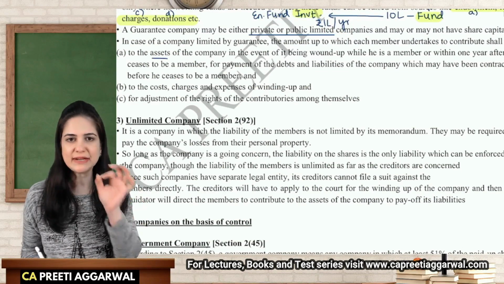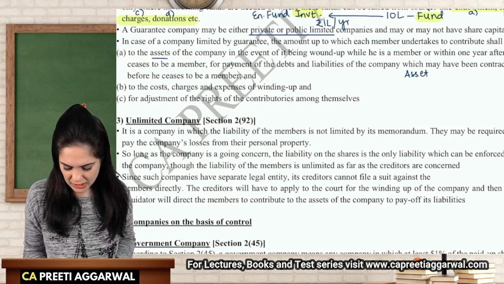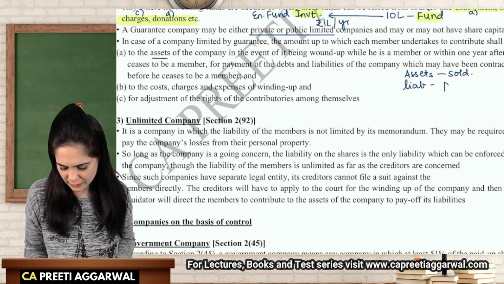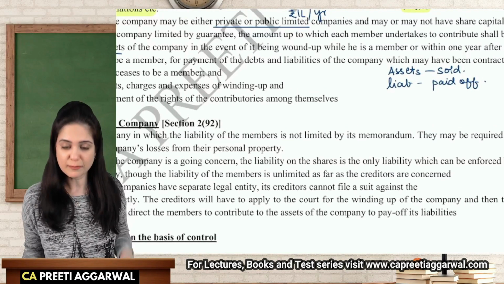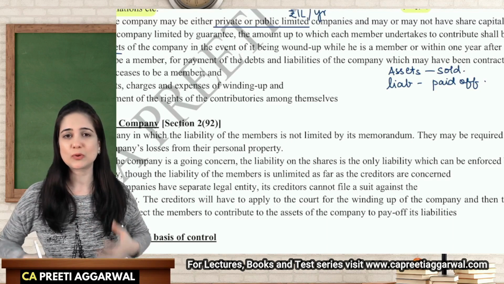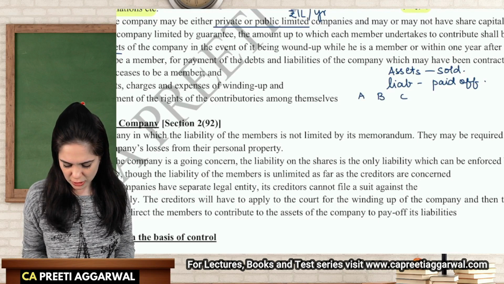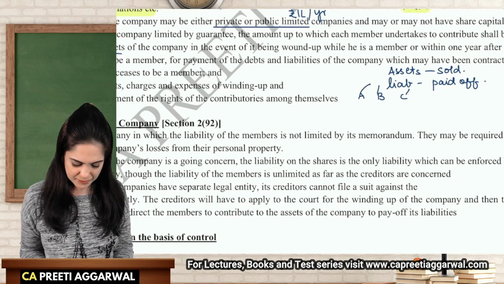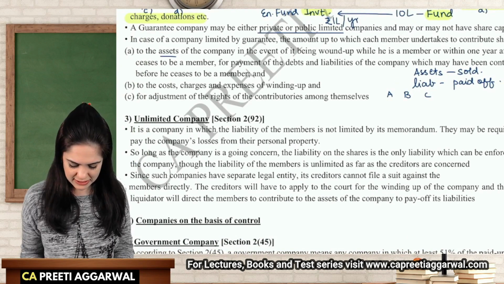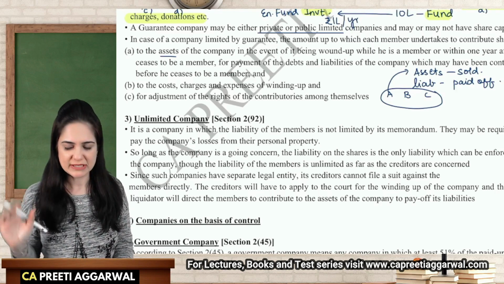Now, every person has guarantee to give certain amount. What will happen? See, when we liquidate, when the company goes into winding up, the assets will be sold and the liabilities shall be paid off. But because you have guaranteed, if the liabilities are more than what money I have, I will tell you, see, you had guaranteed, now you will pay. Please pay me money. I don't have that much money to pay off my liabilities. So Mr. A, B, C, they will all contribute whatever they have promised. So I will use it towards the assets of the company. It means I will use that money to pay off my liabilities.